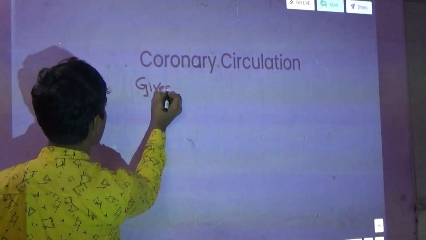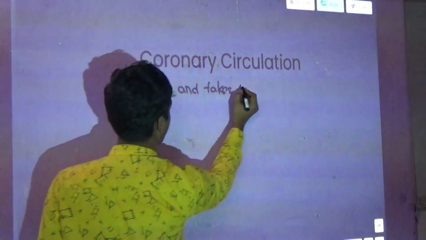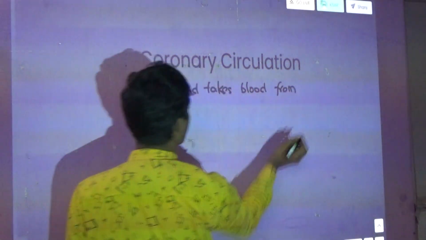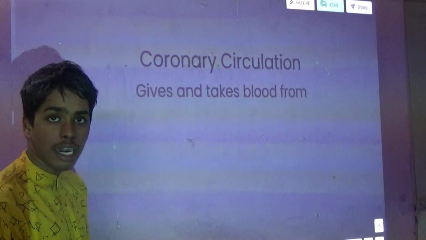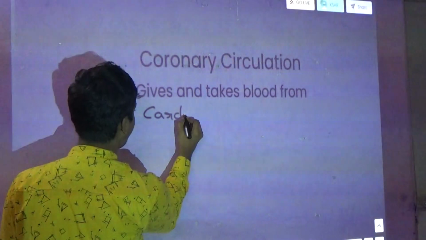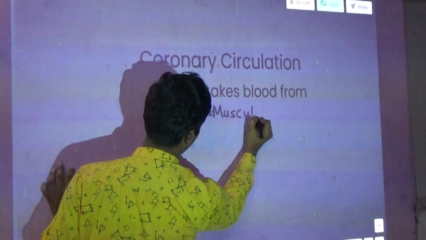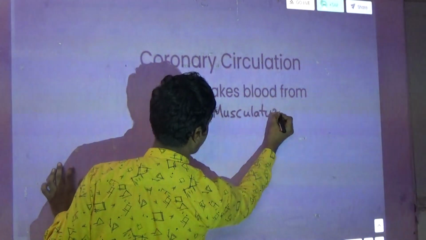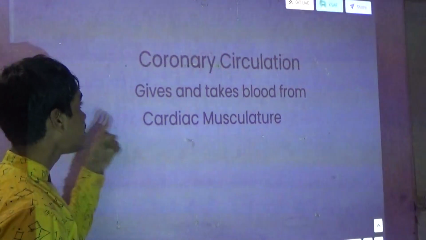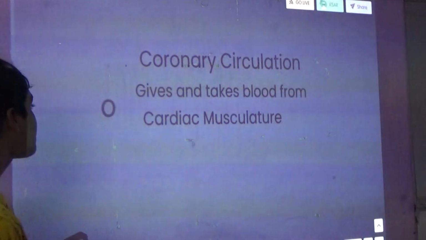It gives and takes blood from the cardiac musculature. This is the first one. Now we will see the second one.